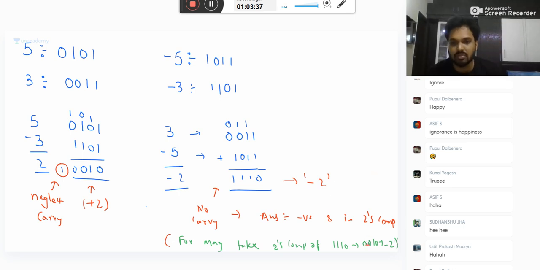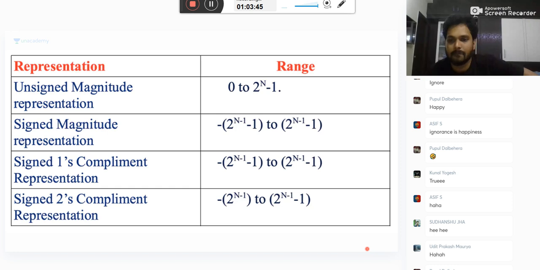Okay, and I also give you one small table. See this unsigned magnitude representation range. We have discussed this part, because in exams it is most frequently occurring. Let me give it in tabular form so that you will not forget. Okay, right. So this is, I am writing here also, the best method.